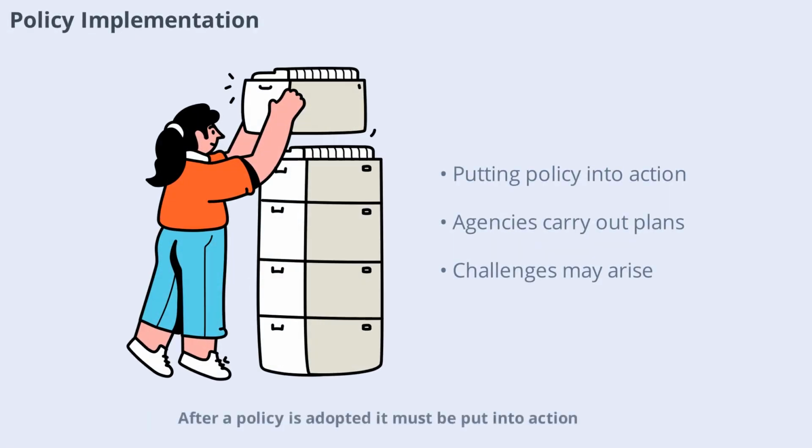After a policy is adopted, it must be put into action. This is the implementation stage. Government agencies and officials are responsible for carrying out the policy's provisions. Implementation can be complex, involving new programs, regulations, or changes to existing systems. Success depends on clear instructions, adequate resources, and cooperation from those affected by the policy. Sometimes unexpected challenges arise, requiring adjustments along the way.